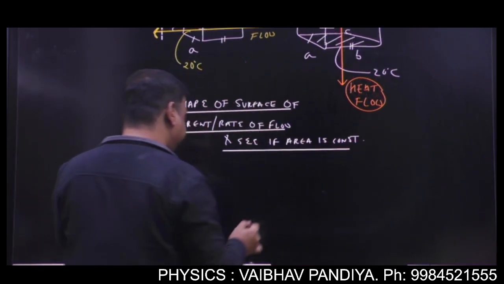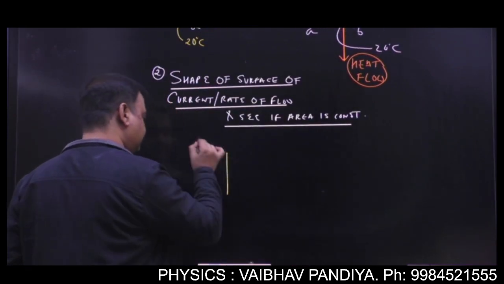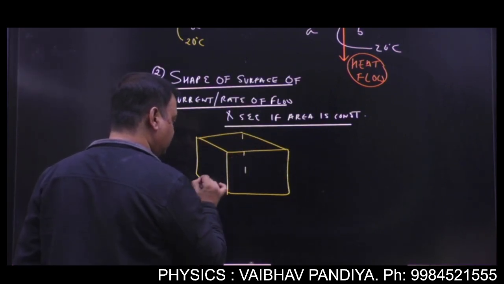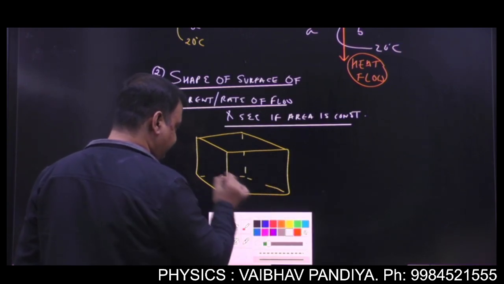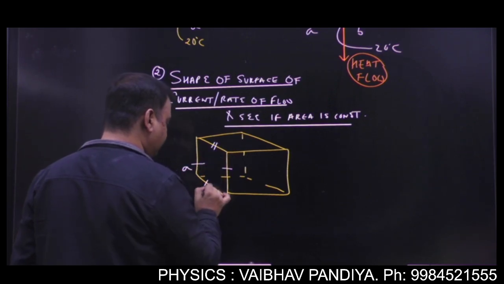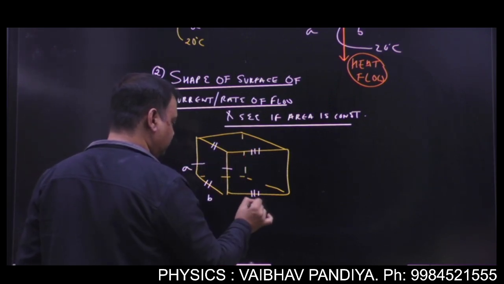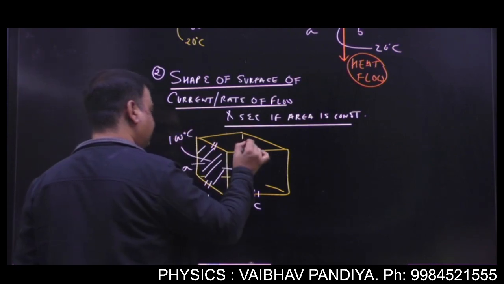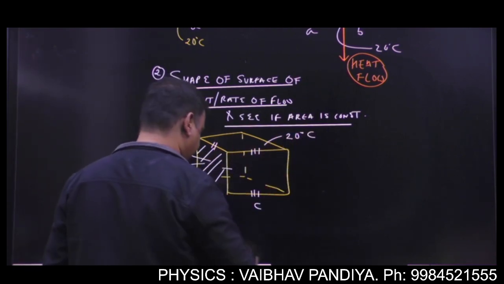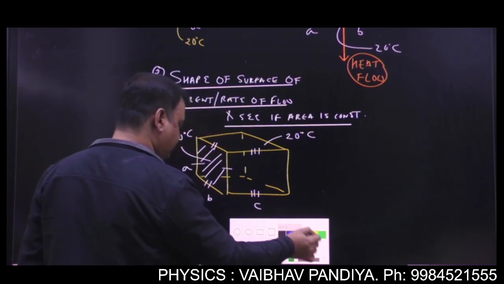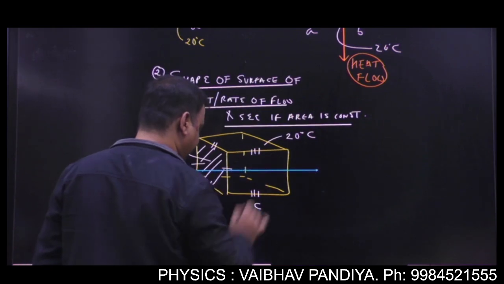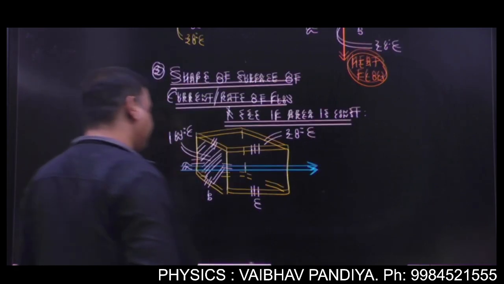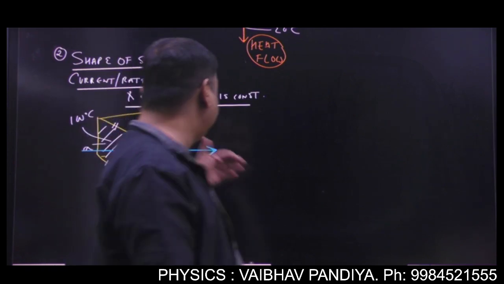Okay, say I am taking this figure, and this length is A, this is B, this is C. The left surface is at 100 degrees Celsius and the right surface is at 20 degrees Celsius. So how will the heat flow? You will say heat will flow like this. Correct? This we have seen as step 1. We have decided that there is a temperature difference between the right and left surfaces, so heat will flow between them.